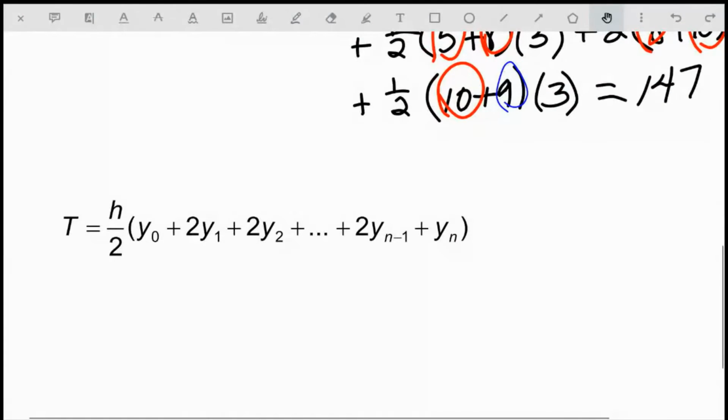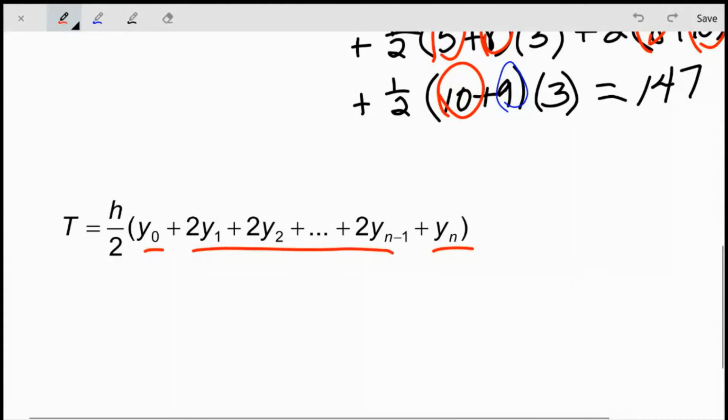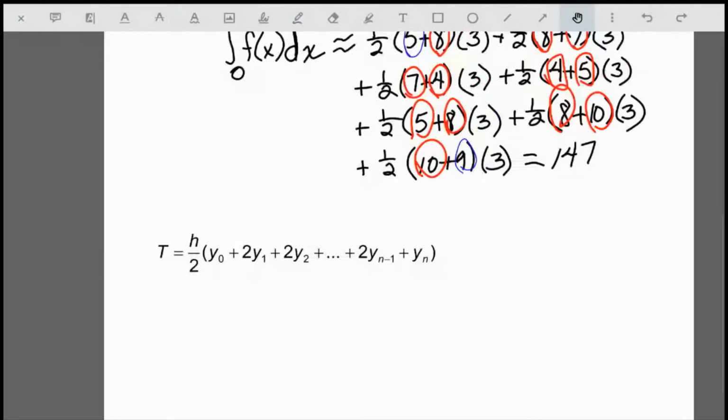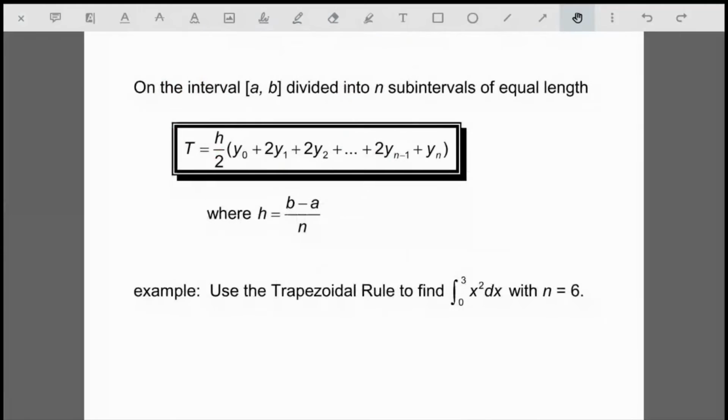We can factor out the height of the trapezoid divided by 2 because we had a 1/2 and a 3 in there. And now notice this setup. We have the first term there once, and all the terms in the middle are multiplied by 2 because they showed up in 2 trapezoids. So that's just sort of a factored form of what we just did, working it out with all the trapezoids written independently.